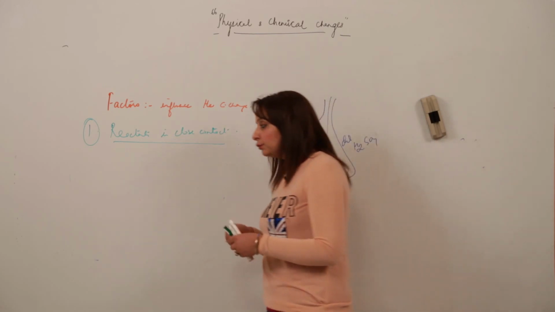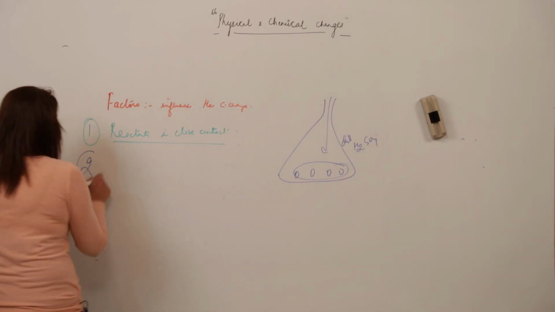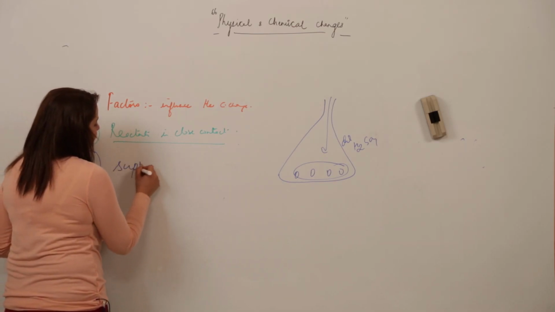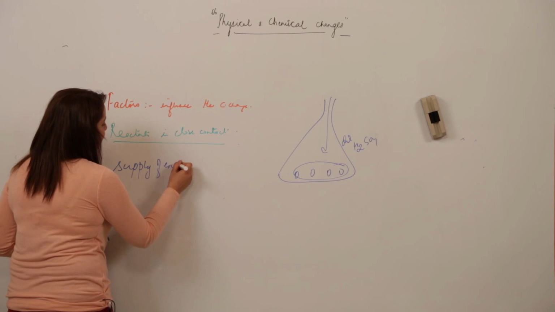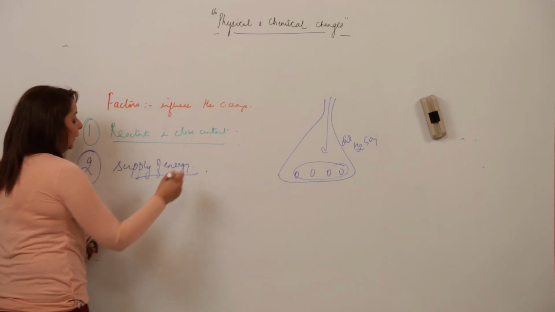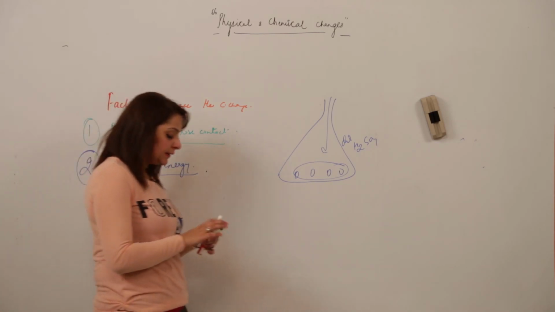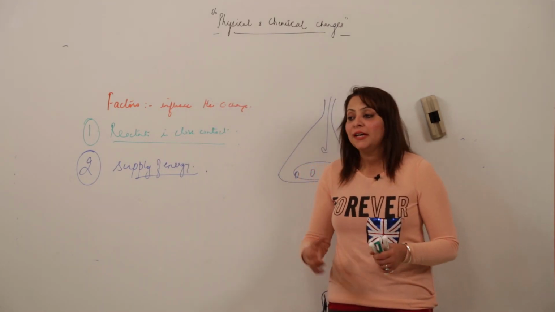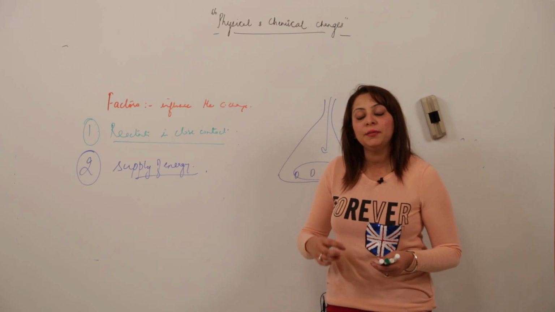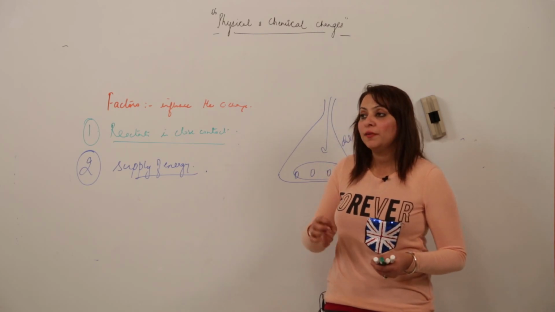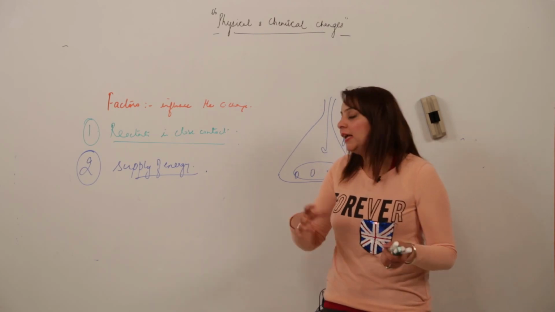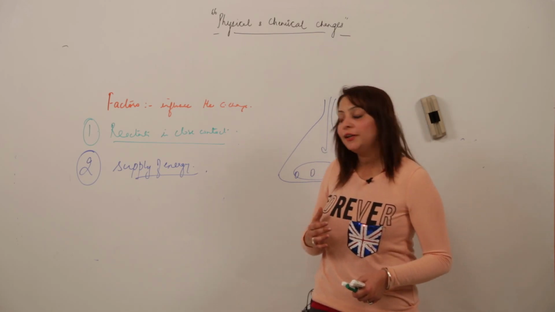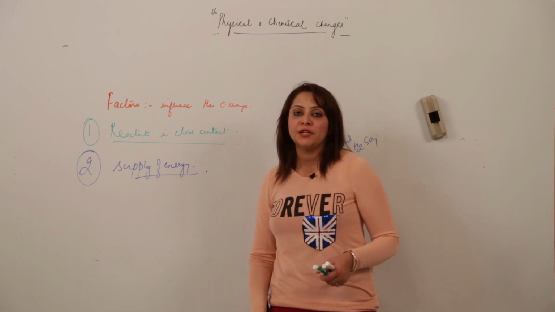Right. The second factor that influences the chemical change is that there should be a supply of energy. Now why is this supply of energy required? See, when we are supplying the energy, this energy can be in any form. It can be in the form of electric current, sound, or simply heat; in any form we need to supply energy. Now the question must be striking your mind: what is the use of this energy?